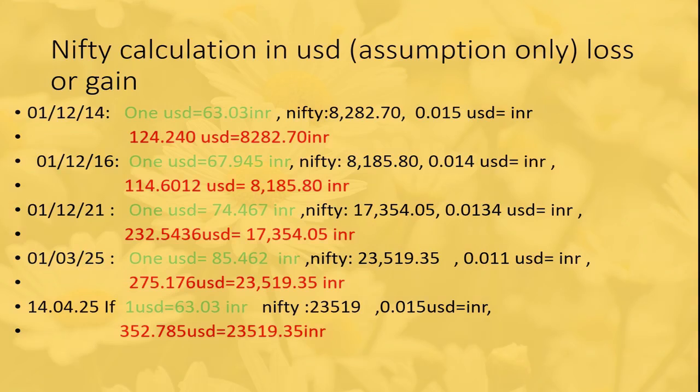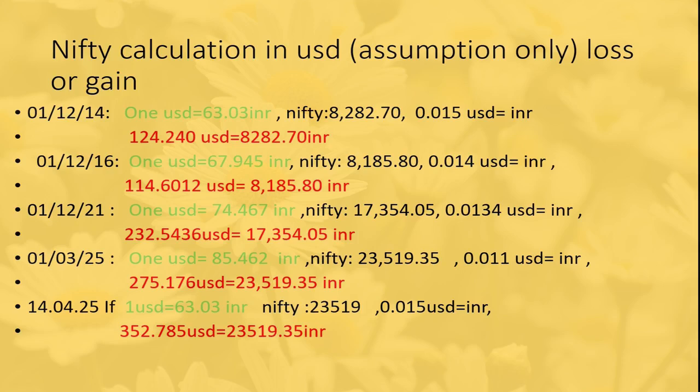In this video, how the INR depreciates against the USD every year is outlined in green. Finally, my imagination: what would happen if a USD was 63.03 INR? When a USD was 63.03 INR, the Nifty was 8,282.70 INR, so the USD equivalent of the Nifty is 124.240.